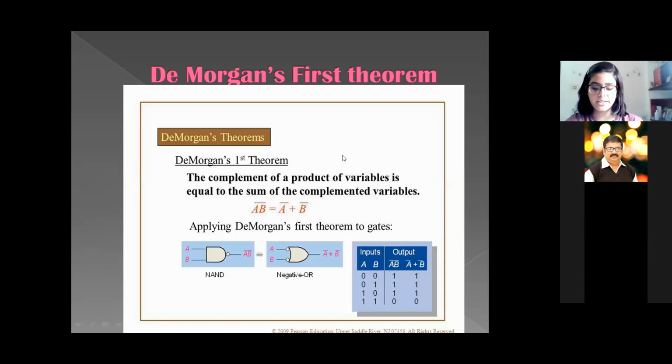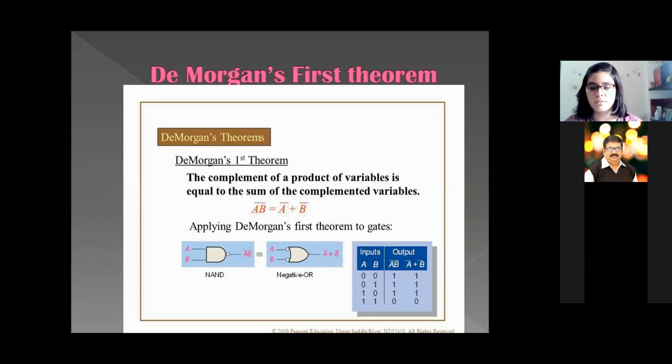So basically, there are two theorems introduced by De Morgan. This is the first one, De Morgan's first theorem. The complement of a product of variables is equal to the sum of the complemented variables. In this slide, you can see that I have used logic gates also to prove it. Besides this, as Ananya told, everything in Boolean algebra is explained by truth tables.